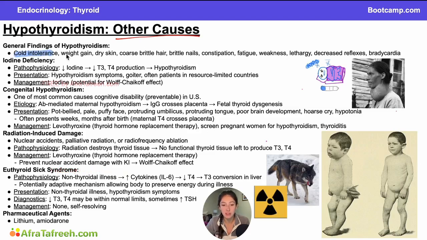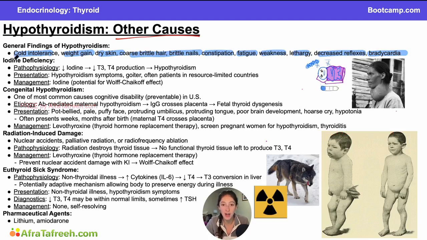You can see that he has cold intolerance, shivering, weight gain, dry skin, coarse brittle hair, brittle nails, constipation, fatigue, weakness, lethargy, decreased reflexes, and bradycardia, all of those things that you should associate with someone who is hypothyroid, pictured by this guy who is shivering in bed, had some weight gain, too tired to get out of bed, and has a very low metabolic state.